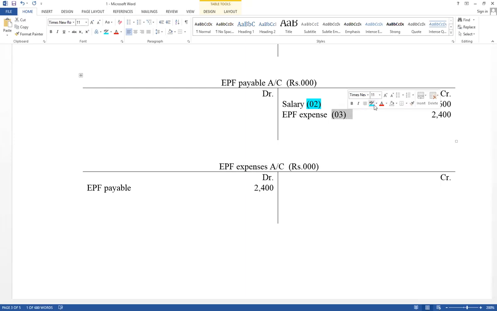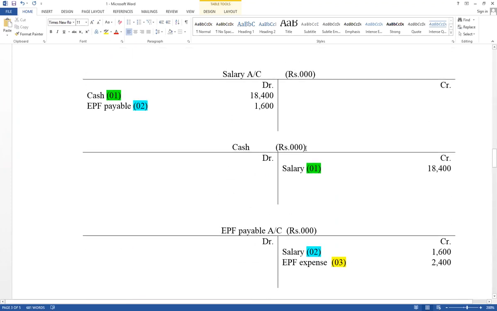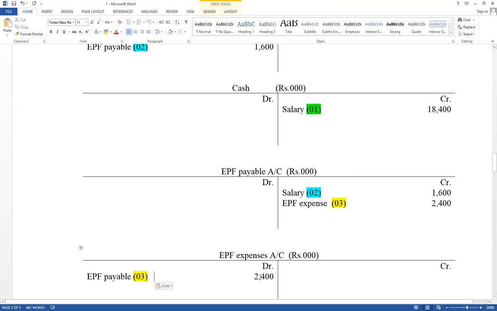Think about the steps. There are 4 steps to be applied. Net salary recorded already. Then contribution of employee and contribution of employer. Think about EPF contribution of employee. Salary account debit, EPF payable account credit. But contribution of employer, another expense. It is not part of salary. Reason, that value cannot be deducted from salary. Another expense. EPF expense account debit. And that value also should be transferred to the central bank. Therefore, EPF payable account credit.